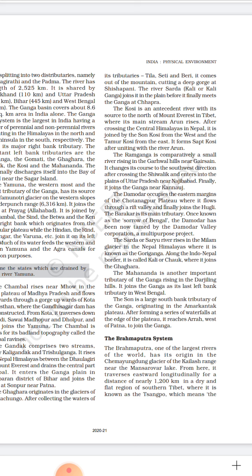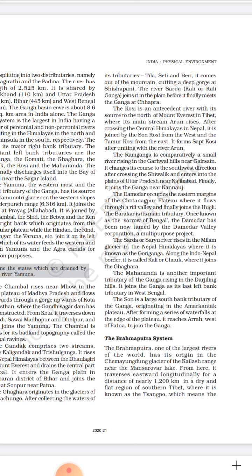So the next is Ram Ganga. It originates from the Garhwal hills near Gairsain. Gairsain is also in Uttarakhand. It changes its course to the southwest direction after crossing Shivalik hills and enters the plain of Uttar Pradesh near Najibabad, nearby Haridwar. There, after entering the UP plain, it joins the Ganga near Kannauj.